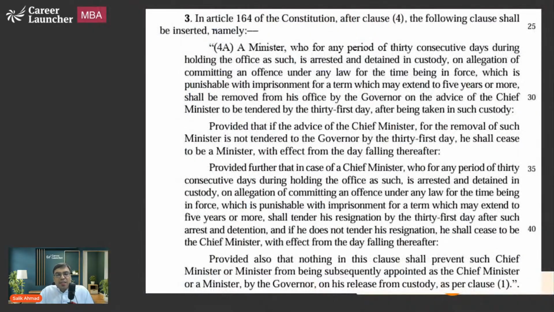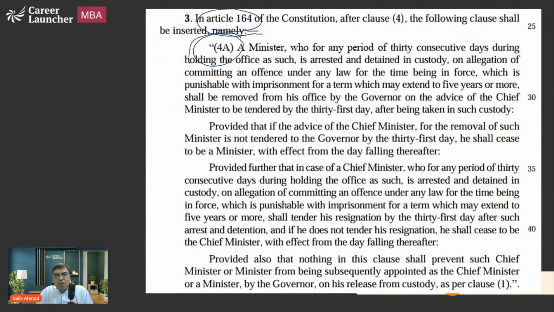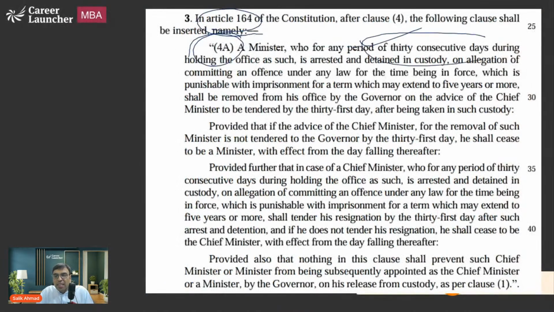Similarly, Article 164 is related with state chief ministers and other ministers, right? So 164, clause 4A. After clause 4, 4A has been added to provide for that 30 days law. And we have discussed what that is: on the 31st day, the chief minister has to resign if the chief minister or a minister has been arrested and has not got bail for more than 30 days.